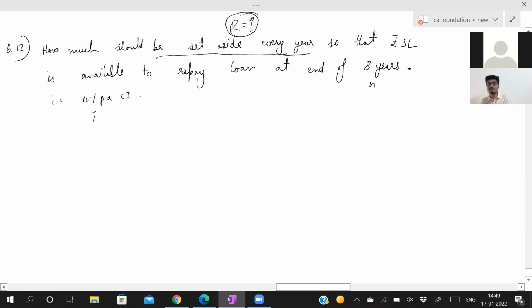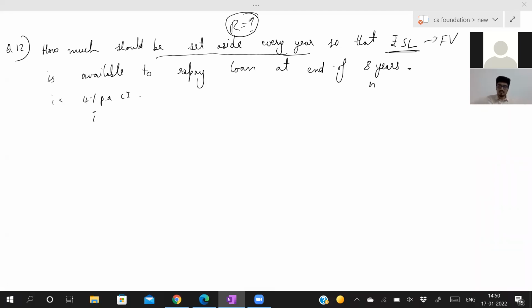Regular amount at regular interval. How much should you set aside every year, so that 5 lakhs is available to repay the loan at the end of 8 years? Under this, is the 5 lakh required today or after 8 years? 5 lakh is required at the end of 8 years. So 5 lakh is your future value. This is your sinking fund.